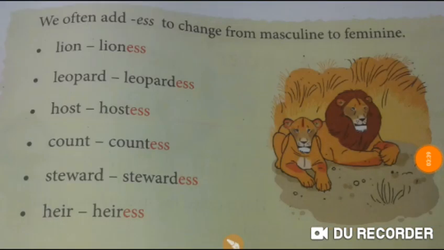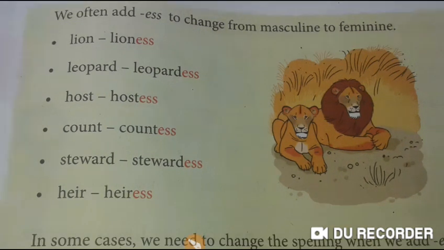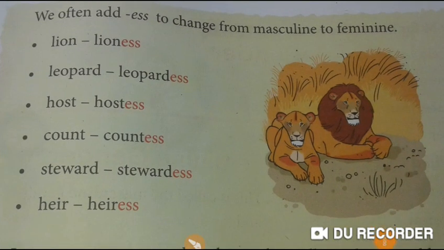We often, means mostly, add ess to the word to change it from masculine to feminine gender. For example, lion is a masculine gender. If we add ess to it, it becomes lioness, which is a feminine noun. Similarly, you can see the other examples too.